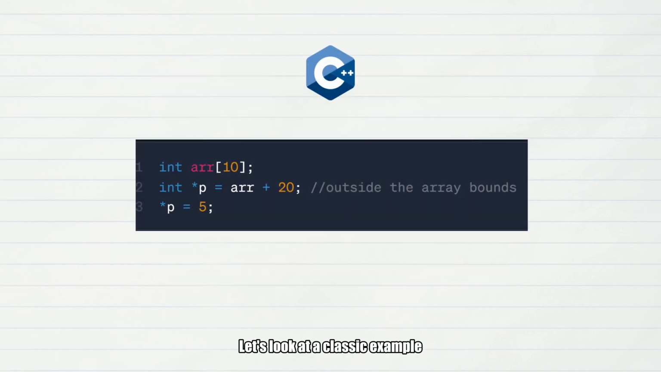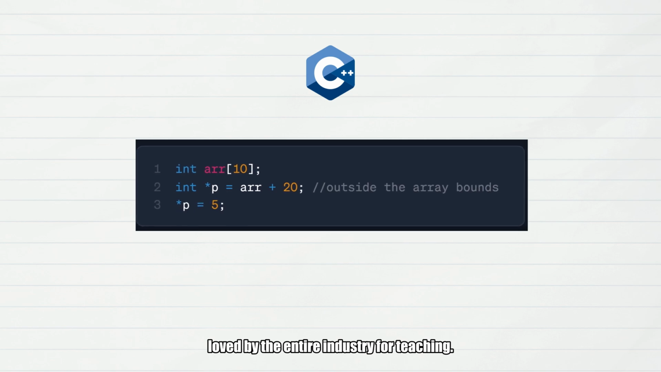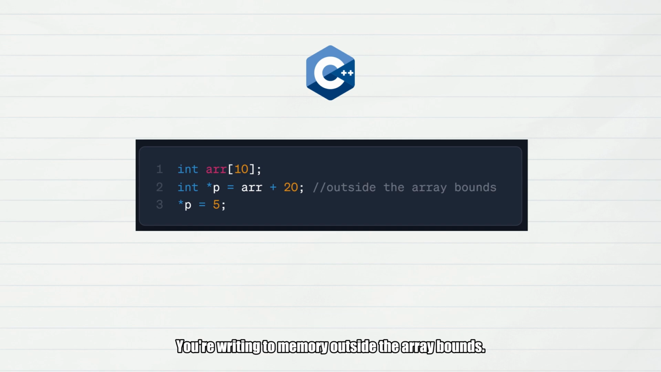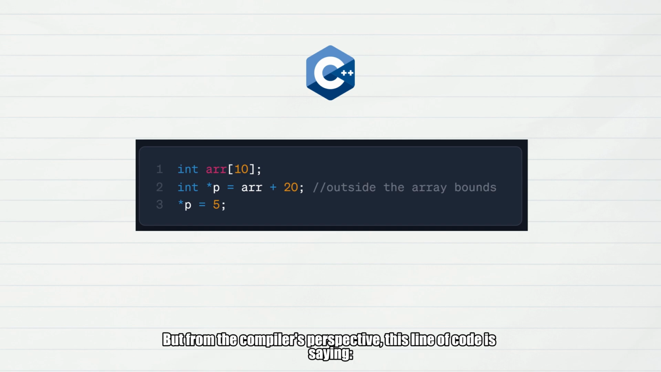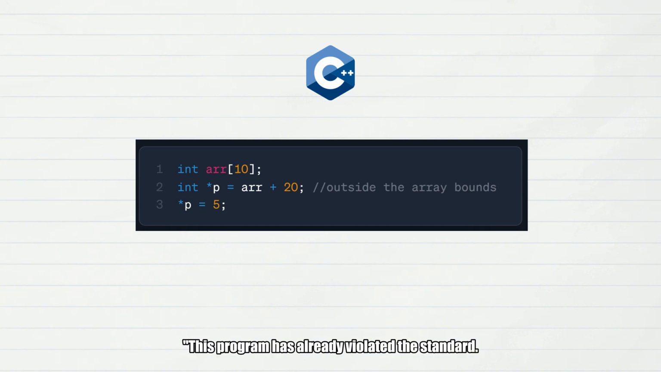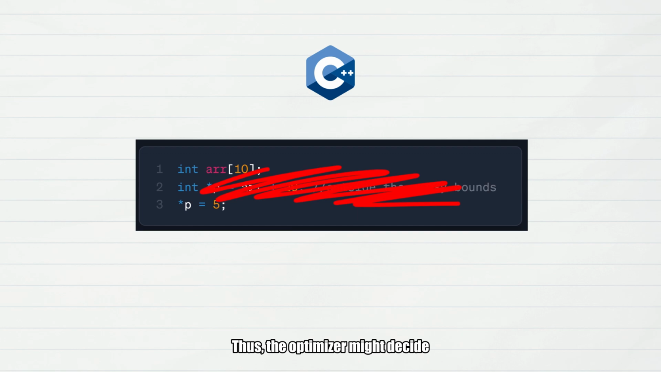Let's look at a classic example loved by the entire industry for teaching. Look carefully at the code on screen. You're writing to memory outside the array bounds. You might think it's just writing to the wrong place, but from the compiler's perspective, this line of code is saying, this program has already violated the standard. Compile it however you want. Thus, the optimizer might decide the array won't be used normally afterward and delete all code accessing the array. It might even delete the entire function or optimize the program into an infinite loop.